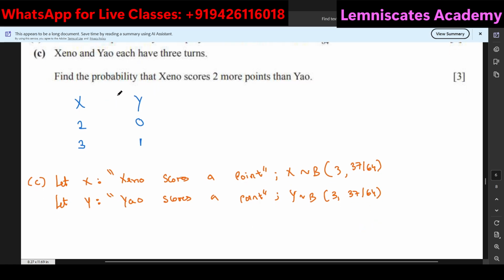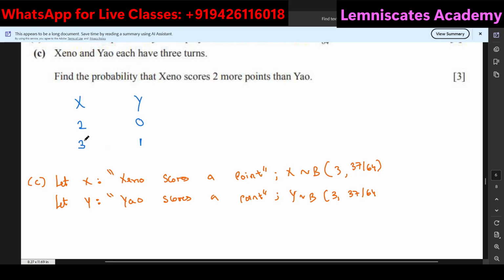Now, to find the probability that Zeno scores 2 more points than Yao, when X is 2, Y has to be 0. So I have to find the probability of X is equal to 2 and Y is equal to 0, or the other way in which Zeno can score 2 more than Yao is the probability of X is equal to 3 and at the same time Y is equal to 1. Okay, so both the things I'll have to multiply because I'm using "and" as the keyword.